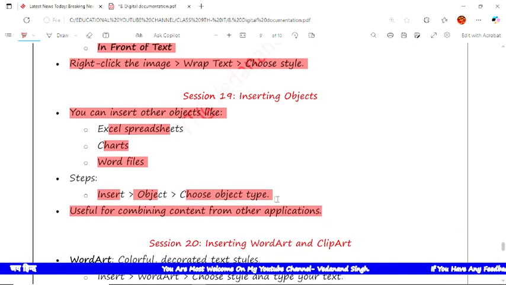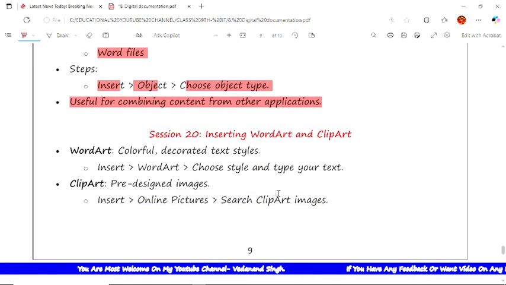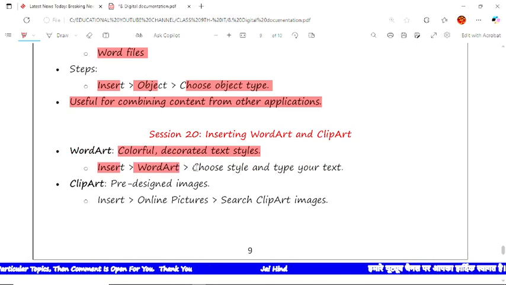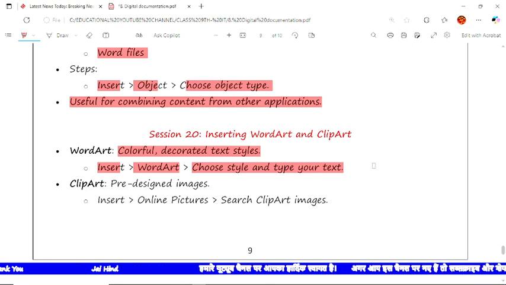Here it is. Then session number 20, inserting word art and clip art. See, what is the first, word art and clip art. Word art is colorful and decorated text styles. See how to insert it. Insert, then word art. Choose the style and type whatever text you want to write here. You can do it here.